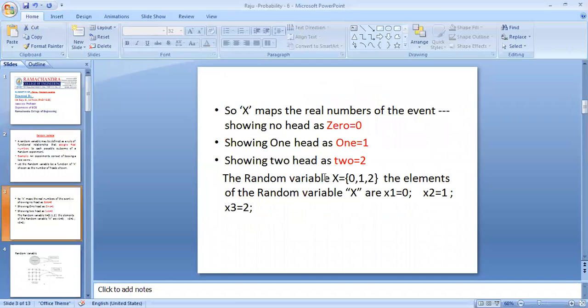Here we can observe that X maps the events to real numbers: showing no heads equals 0, showing one head equals 1, and showing 2 heads equals 2. Therefore the random variable X is defined with real number mapping 0, 1, 2. The elements of the random variable are x1 equal to 0, x2 equal to 1, and x3 equal to 2.